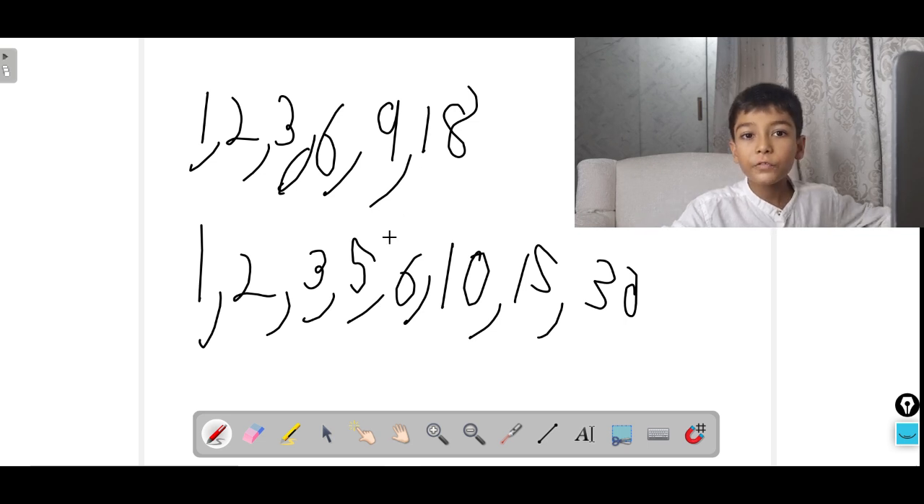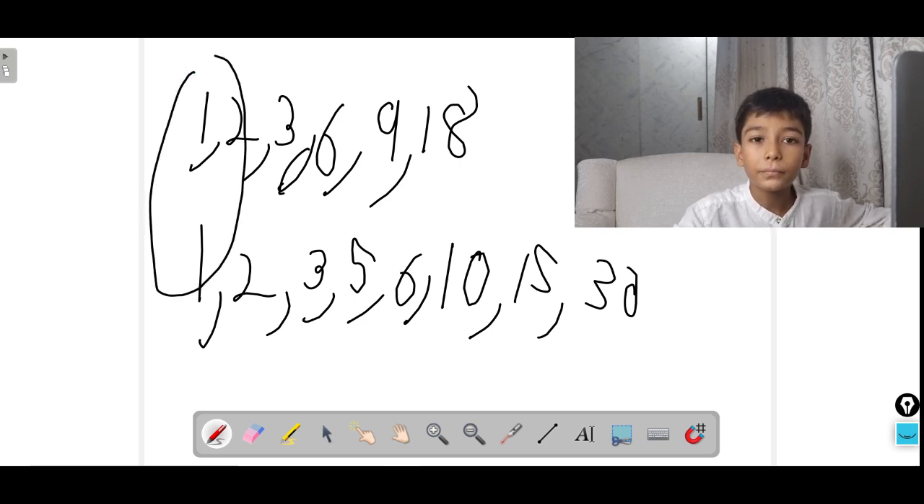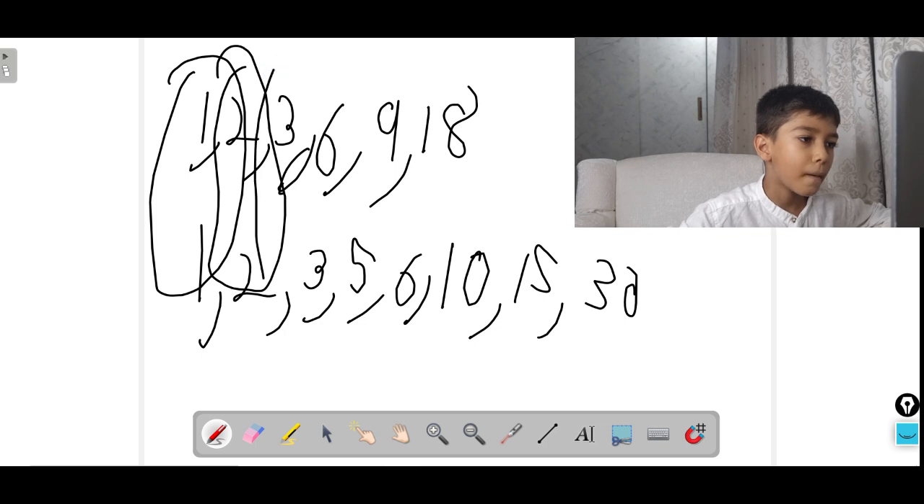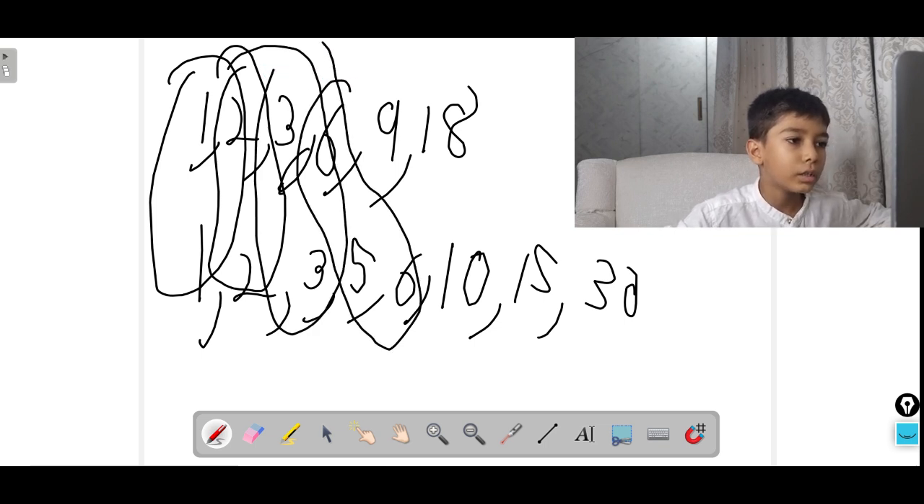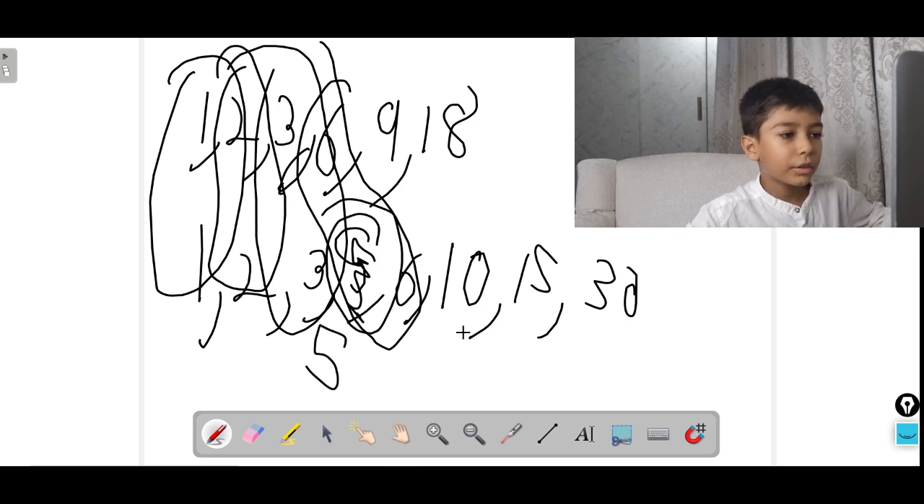Step 2. Now let's find the common factors, the numbers that are in both lists. Common factors of 18 and 30. These are common. These are common. And these are common. Now this 5 is not common.